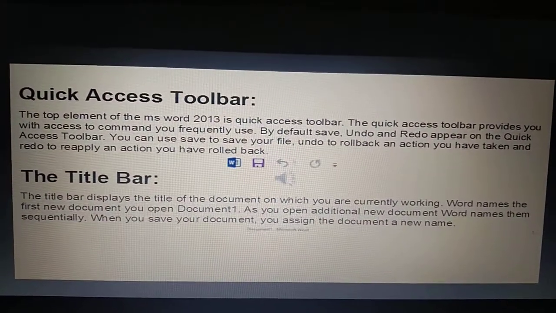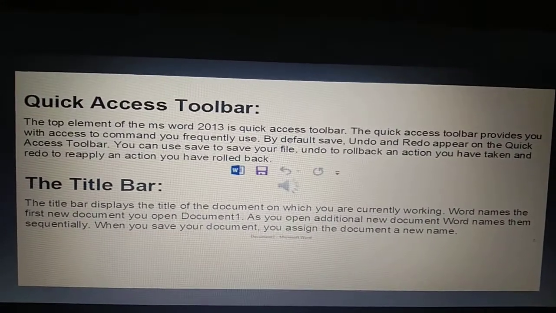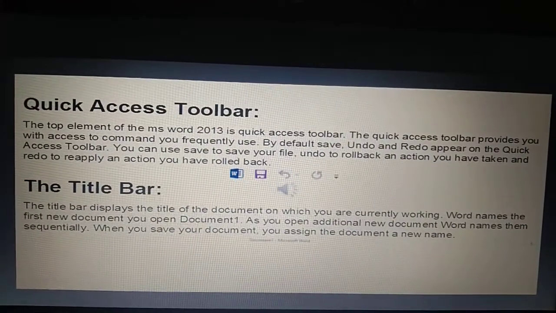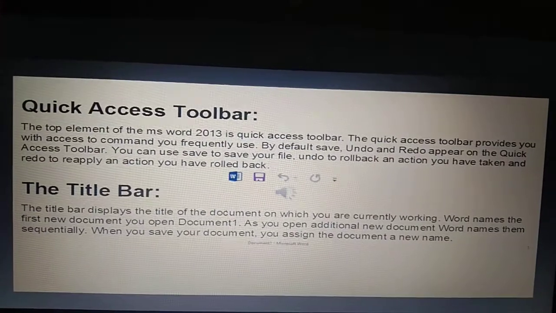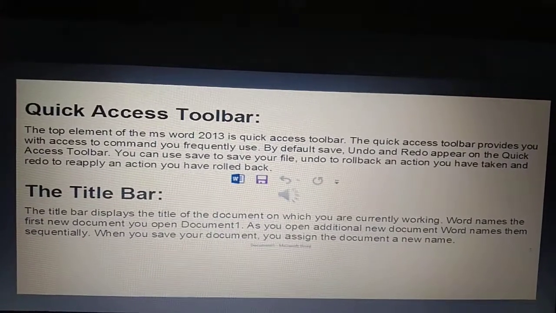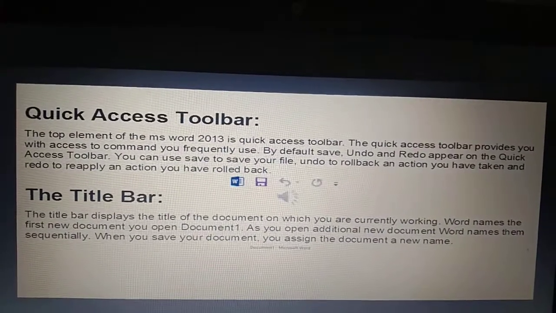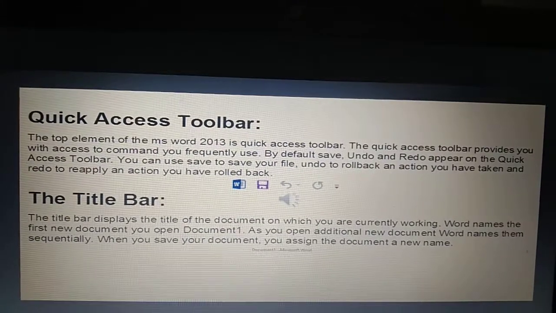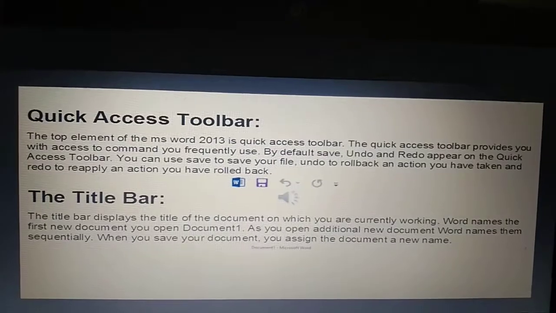The quick access toolbar is located next to the Word icon, which is represented by a W. It provides easy access to frequently used command buttons, and by default, three buttons are present on it, which are save, undo, and redo. You can customize this toolbar by adding and removing commands using the drop-down arrow of the customize quick access toolbar.